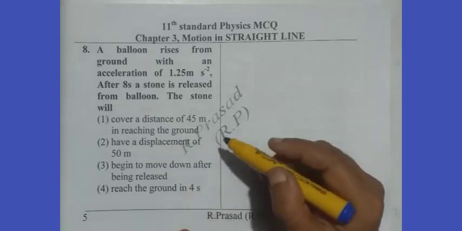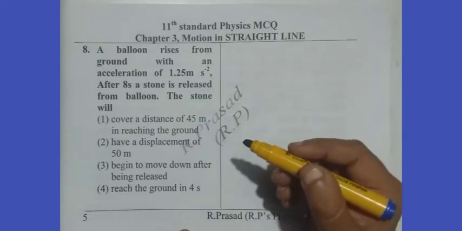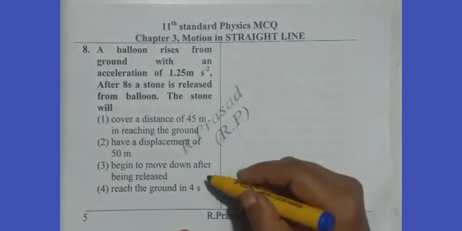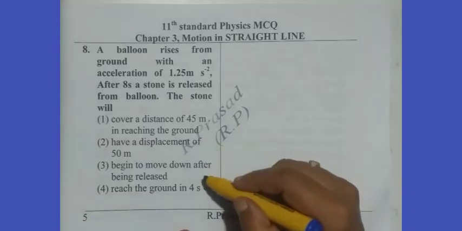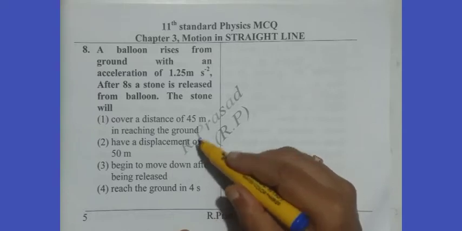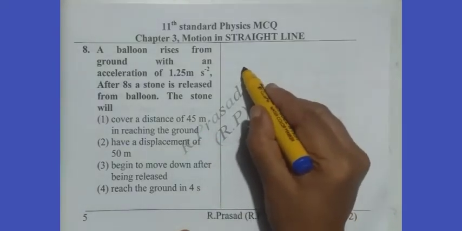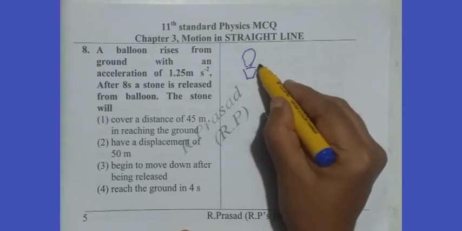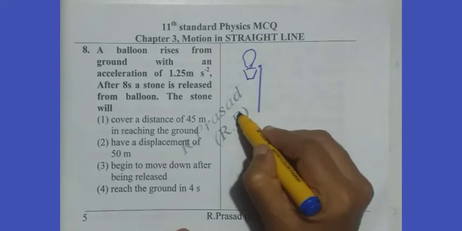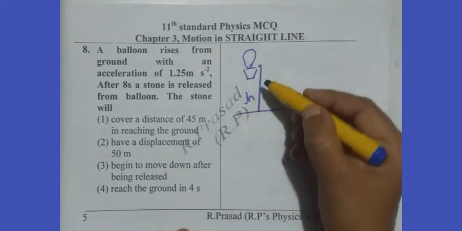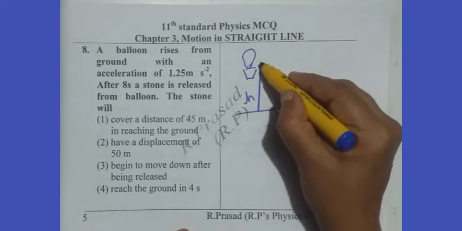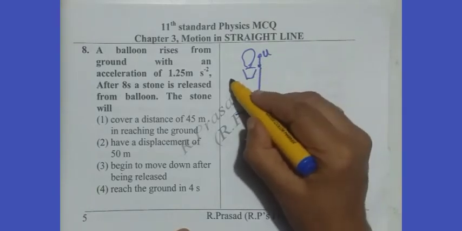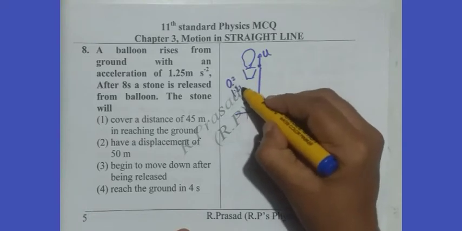A third option can be eliminated because as the balloon is moving up, initially once we leave the stone, it has to move slightly upwards and then come back because of its initial upward velocity. So the third option is eliminated. Now we start thinking of it. Say this is the balloon bag from where a stone is released. It is the ground at height h. When it is released, the stone is having some velocity u, we say, and balloon acceleration 1.25.